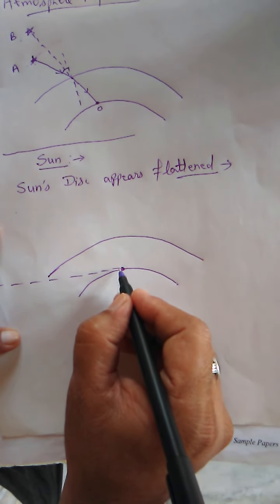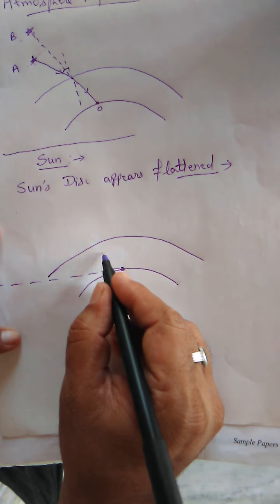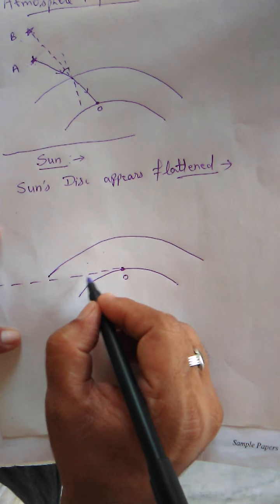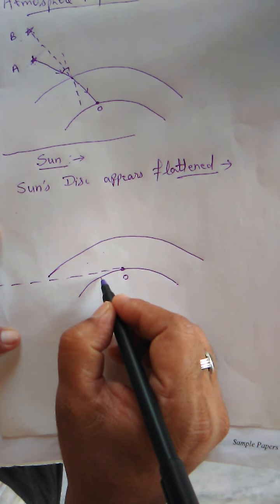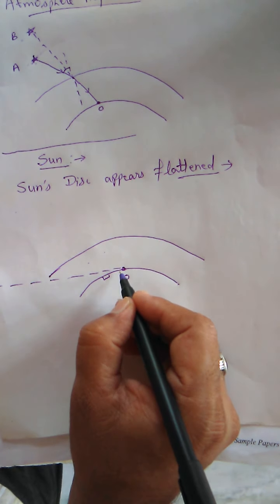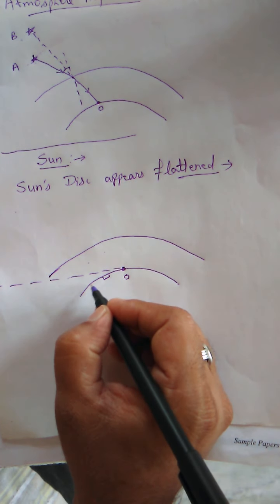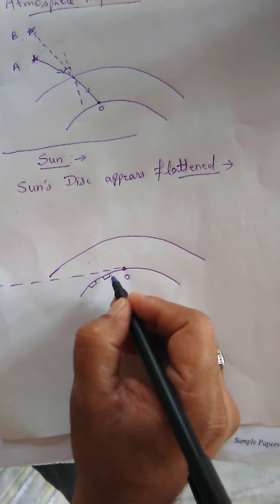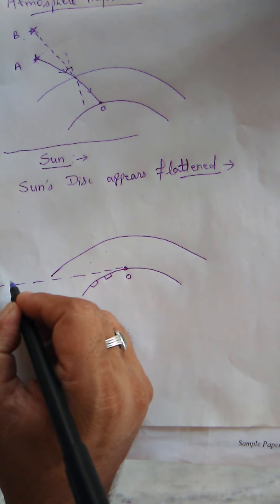Horizon means the observer can observe upward. This location can be observed by the observer, but below this horizon the observer cannot observe anything. Means if the observer tries to see this country, it is not visible, below the horizon the observer cannot see.